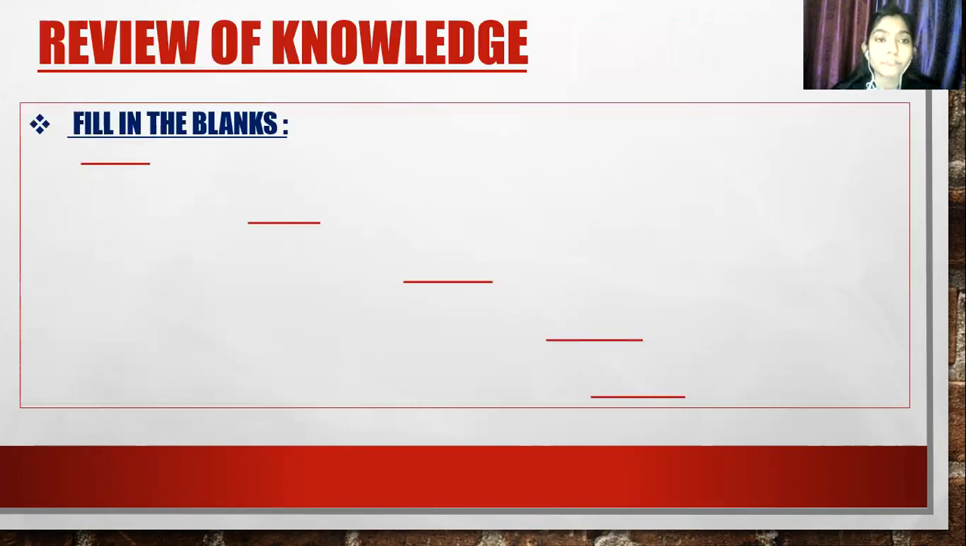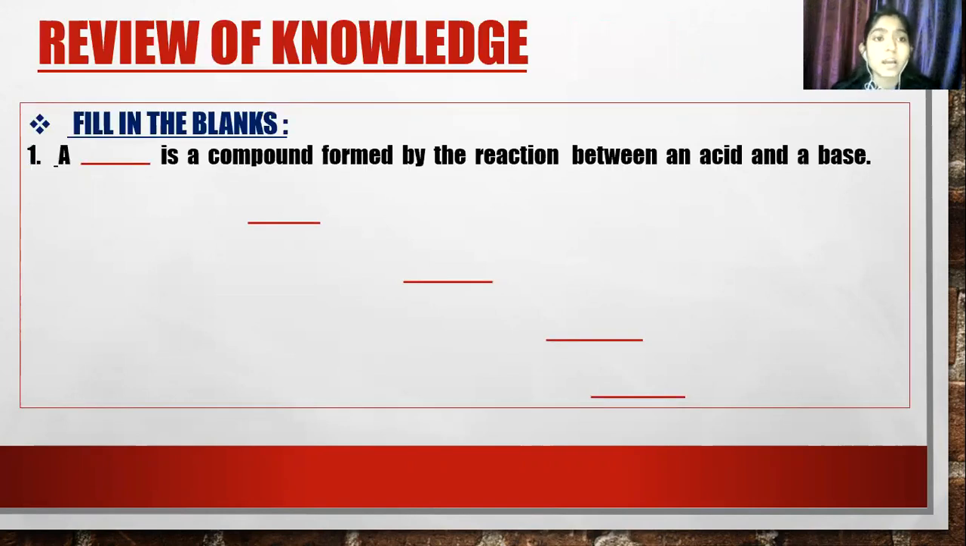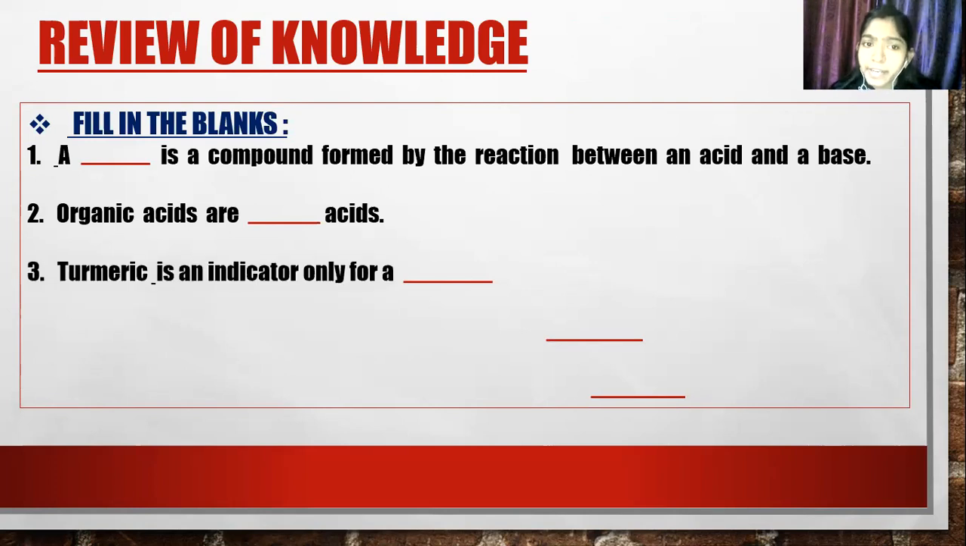Fill in the blanks. First is, a dash is a compound formed by the reaction between an acid and a base. What is formed when you react an acid and a base? Salt is a compound formed by the reaction between an acid and a base. Very good. Next is, organic acids are which acids? Organic acids are weak acids. Very good. Next is, turmeric is an indicator only for what? Turmeric is an indicator only for a base.